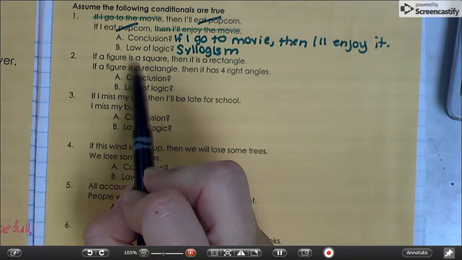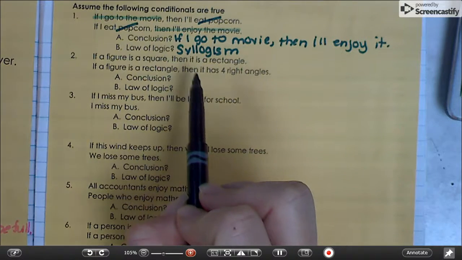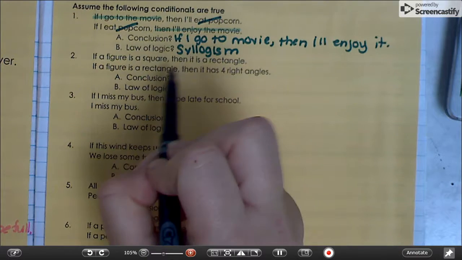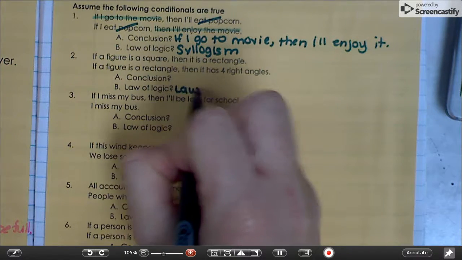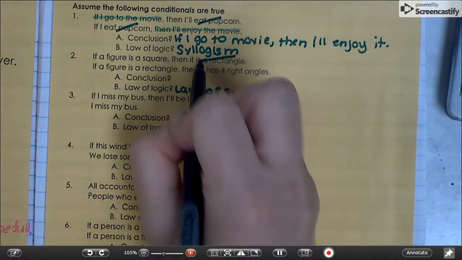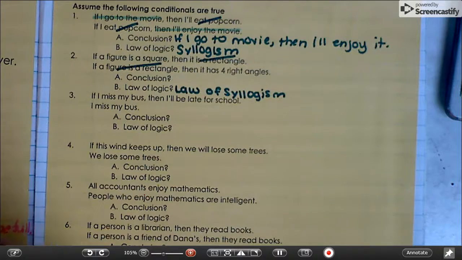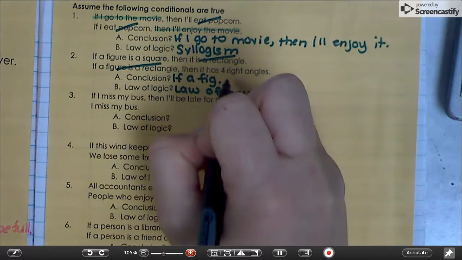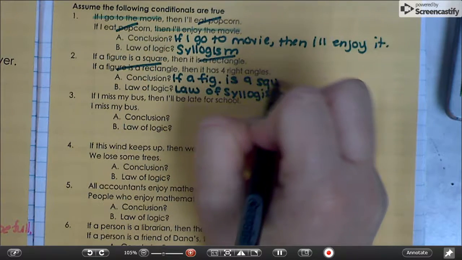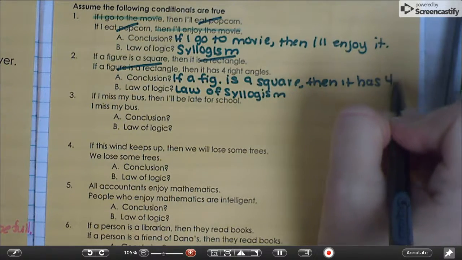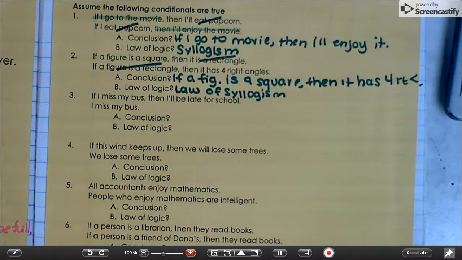Okay, if a figure is a square, then it is a rectangle. If the figure is a rectangle, then it has 4 right angles. So again, this would be the law of syllogism because it has that repeat right there. So we're going to take the first part: if a figure is a square, then it has 4 right angles. And that's the conclusion. All right, let's look at the next one.